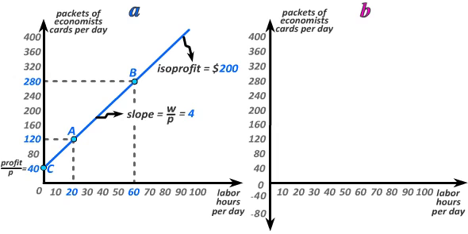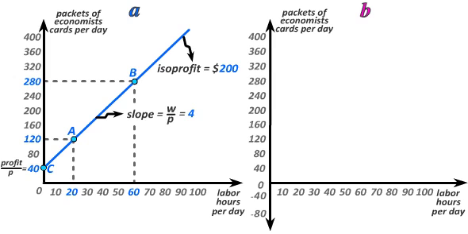And we know we can generate $20 more in revenues by selling 4 packets of economist cards at $5 apiece. Thus, if we go over by 1 hour of labor, we must go up by 4 economist cards in order to keep profit constant. In other words, the slope of this isoprofit line must be equal to 4.